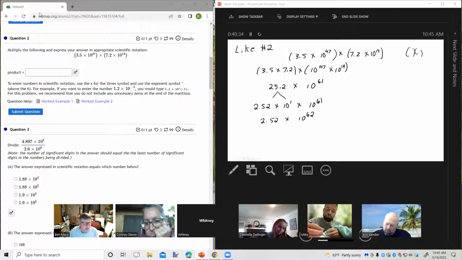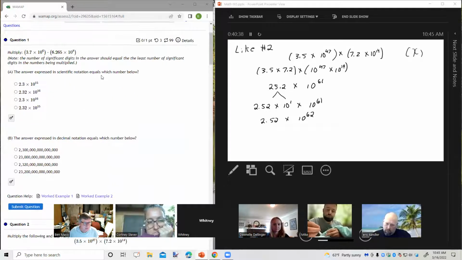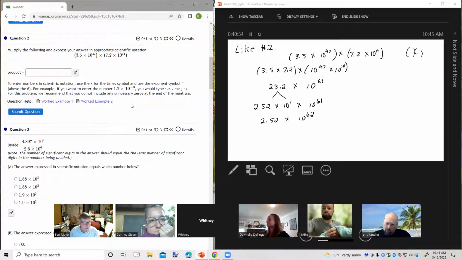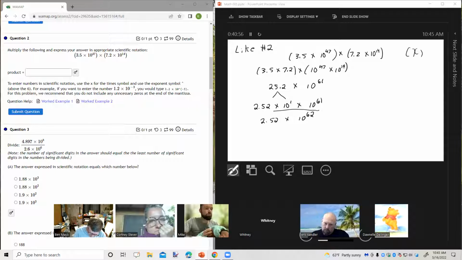Okay, in this problem, it didn't ask about least significant number of digits, okay? So you got to read the directions for each problem. Don't just read one set of directions and then do them all that way. It changes. Okay. So in this problem, we're going to have this.